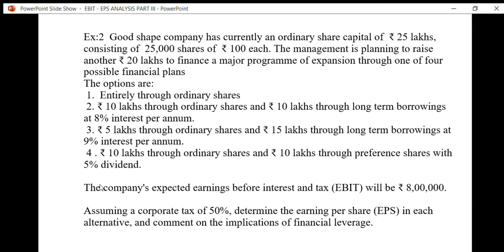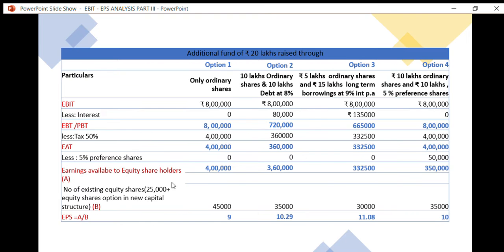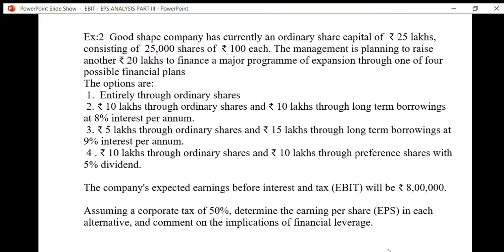In this context, the company's expected earnings before interest and tax will be 8 lakh. So if the company finances rupees 20 lakhs for the major program, then the company's expected earnings will be rupees 8 lakh before interest and tax, and the company comes under the 50% tax bracket.